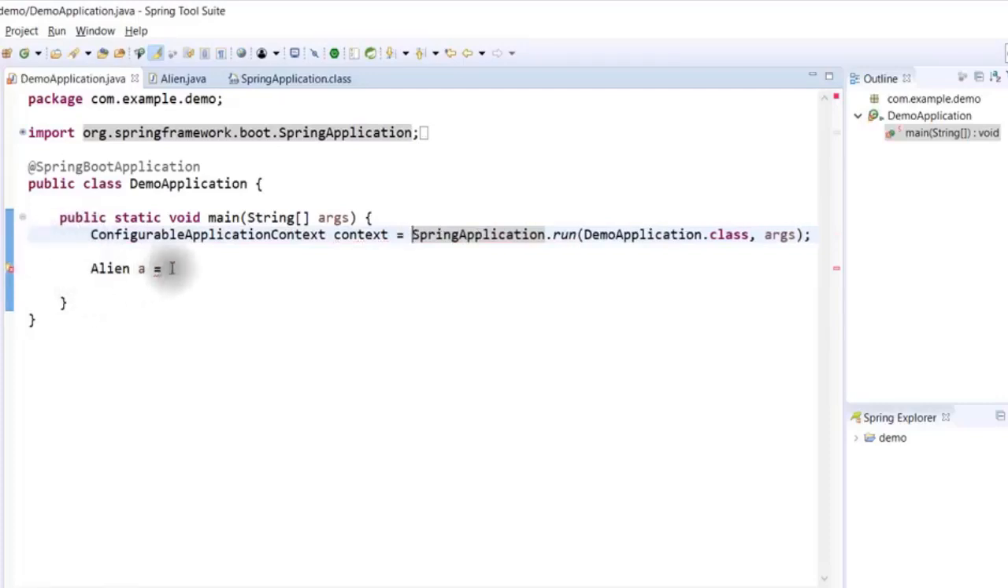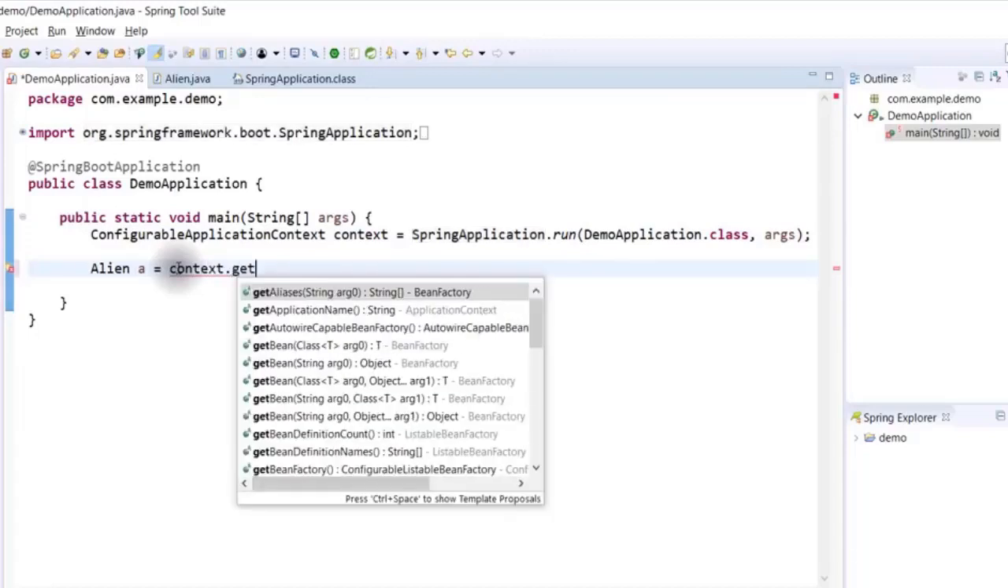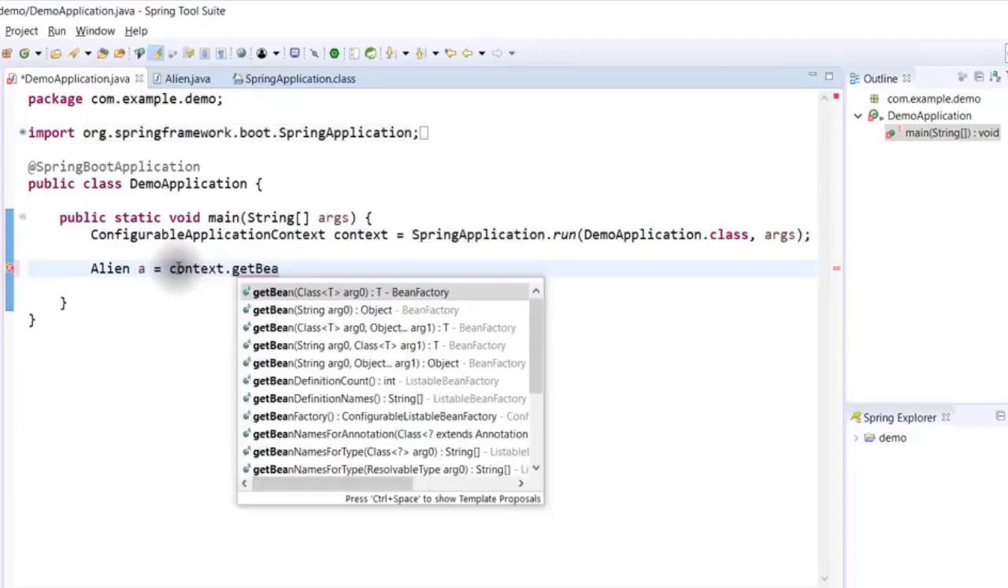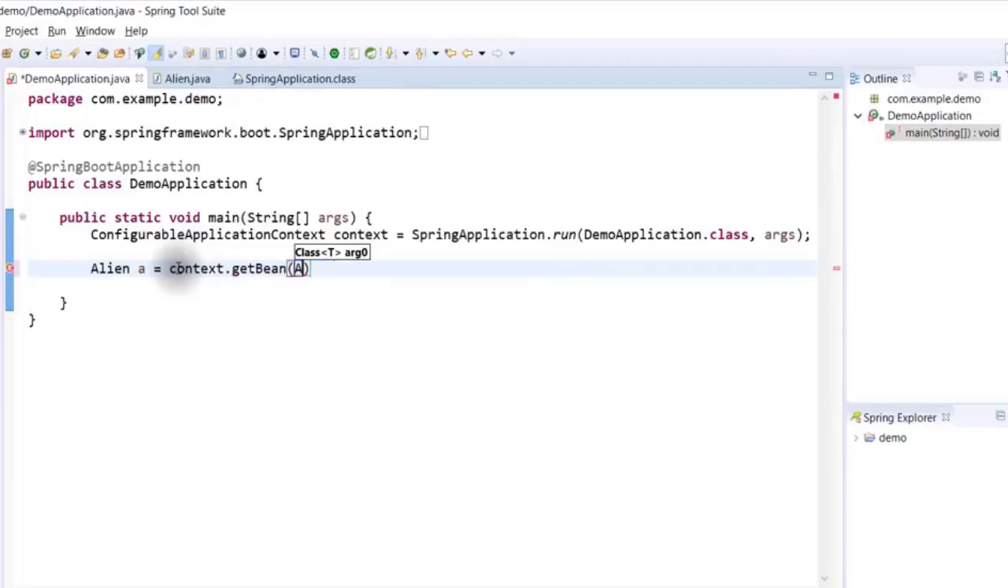Now once I got this object, the Spring Framework says simply say context.getBean. When you say context.getBean, it will ask you for the type of class, the type of object you want. I would say, hey, I want an object of Alien class, and the Spring Framework says, hey, you will get the object. But can you trust it? I don't know. Let's try.